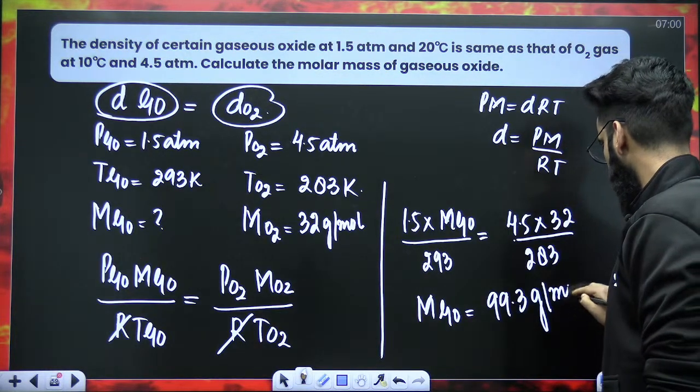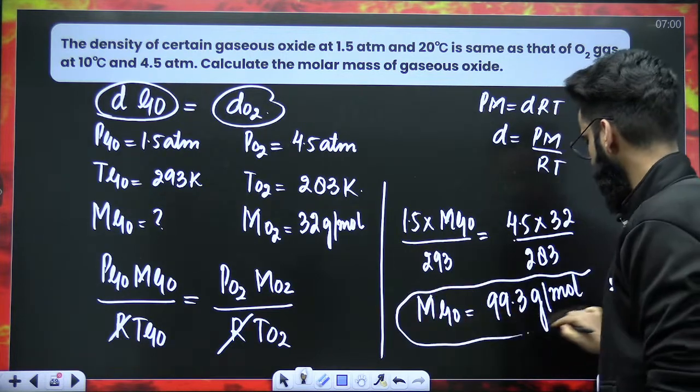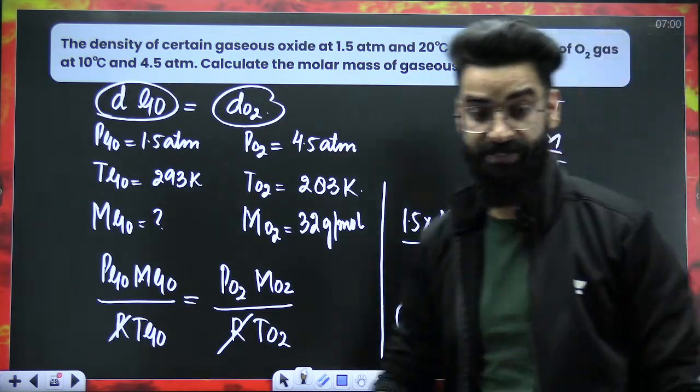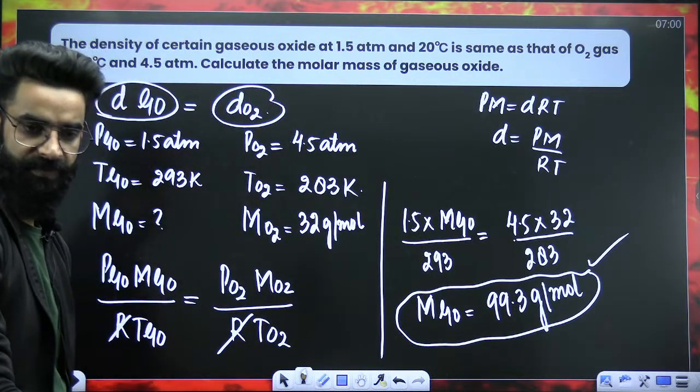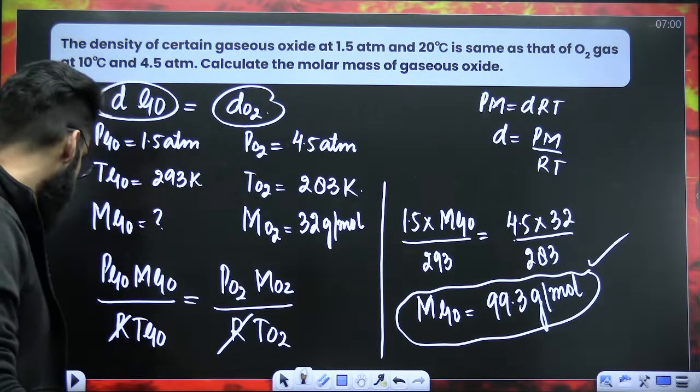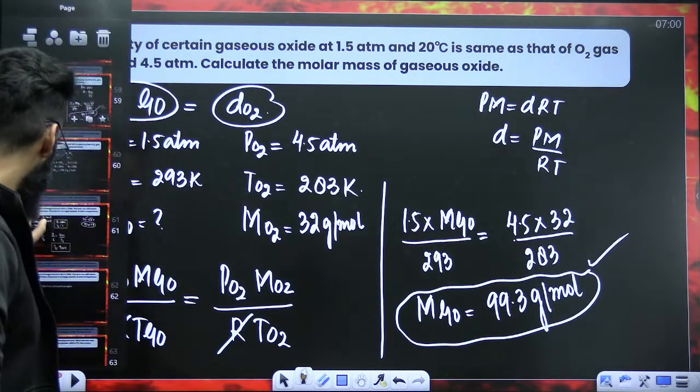And what are the units of molar mass? Grams per mole. So this is the molar mass of gaseous oxide which we were supposed to calculate. Right? Perfect? I'm sure it's clear to everyone. Let's try to solve a few more.